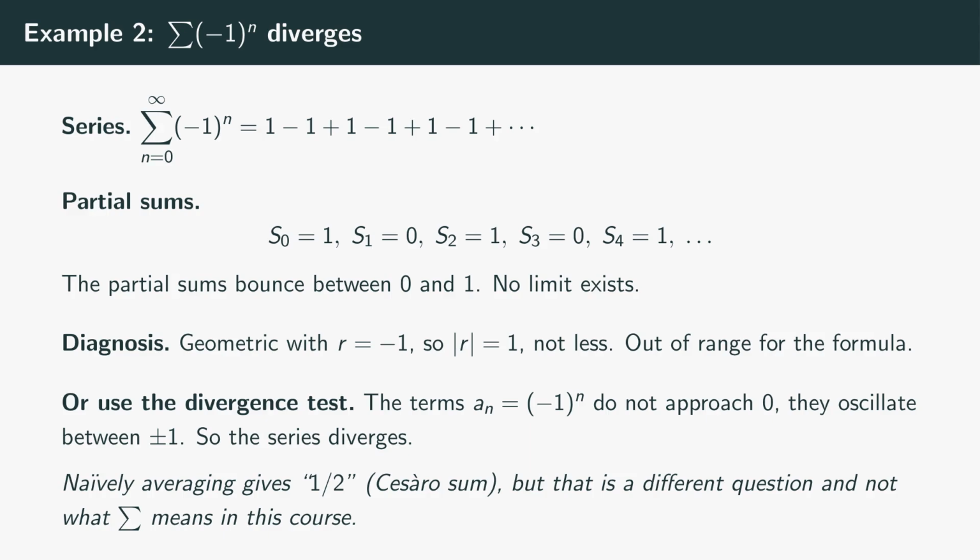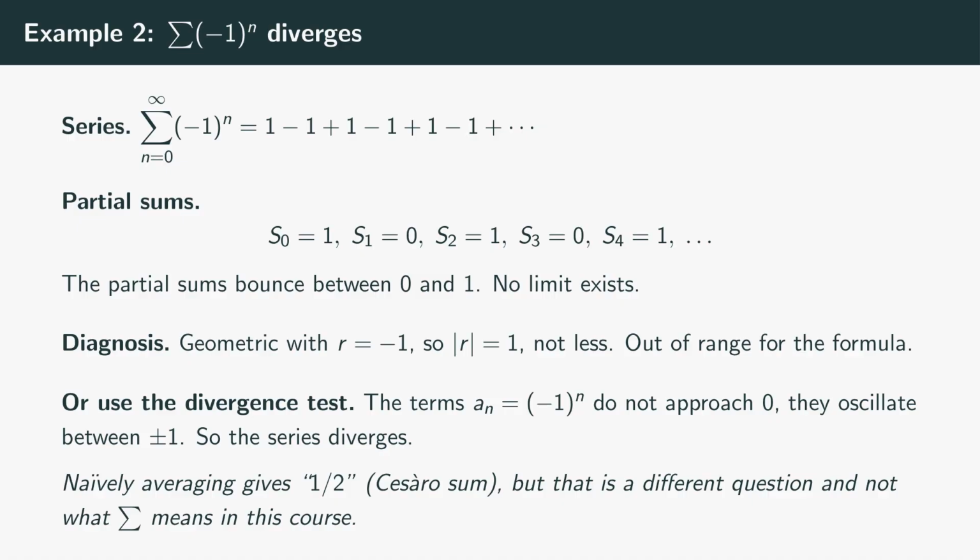Second example, a divergent geometric series to remind us what failure looks like. The sum from n equals 0 to infinity of (-1)^n equals 1 minus 1 plus 1 minus 1 plus 1 minus 1, and so on. Geometric, ratio r equals -1, but the absolute value of r equals 1, not less than 1. So the geometric series formula doesn't apply, and we should expect divergence.